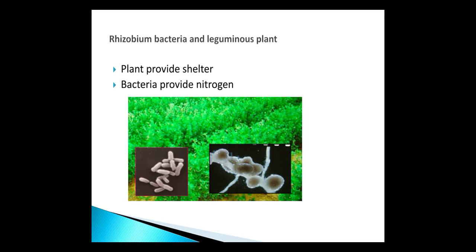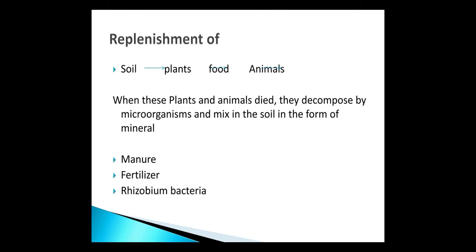But we have also studied autotrophs and heterotrophs. They take food, and the food is ultimately taken from the plants. And plants grow in the soil and take minerals from the soil. So the soil gives minerals to all the plants, and from the plants we animals take the minerals. So how does the soil get these minerals replenished? The next topic is replenishment of nutrients in the soil.